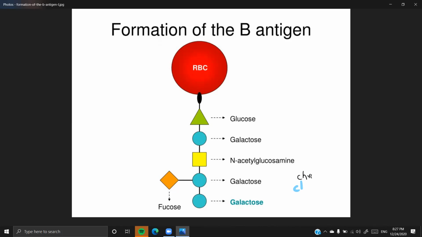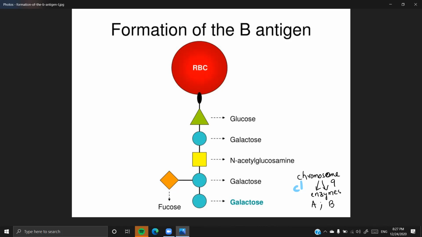so now what happens is a person's chromosome 9, that is coming from maternal and paternal, both are dominant in producing their own respective enzymes. So the maternal chromosome produces the enzyme which is going to transfer this particular N-acetyl galactosamine, as well as the paternal chromosome is going to transfer the galactose.